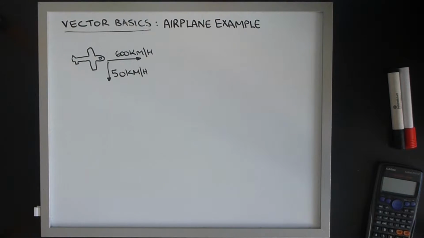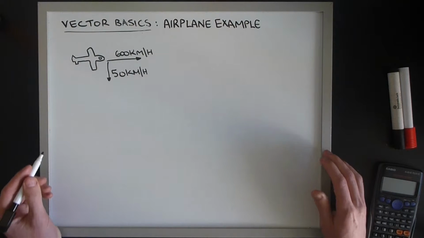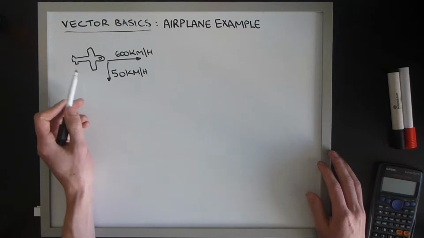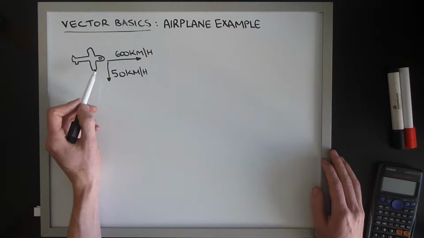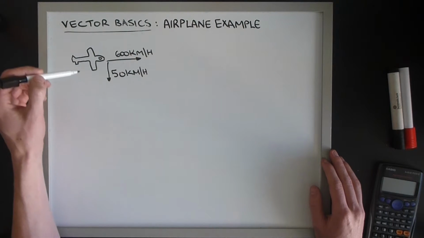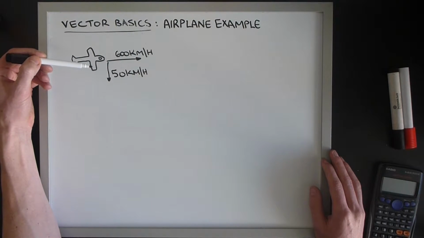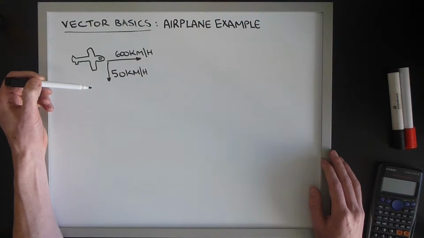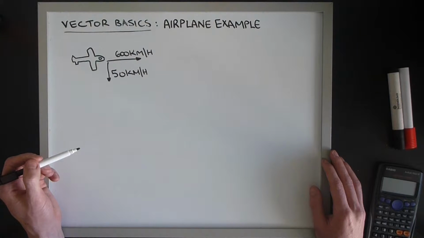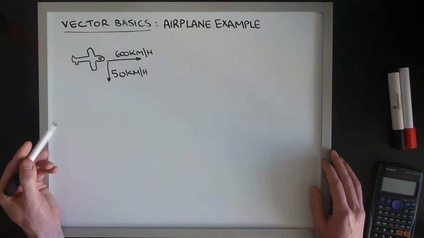Okay, this is another vector basics video in which we're going to go through an example of an airplane in flight. Now we have an airplane, excusing my shoddy drawing, that is flying 600 kilometers an hour due east. It experiences a gust of wind at 50 kilometers per hour to the south. What is the magnitude of the resulting vector?